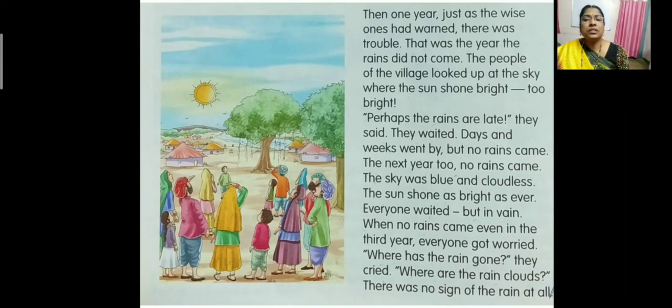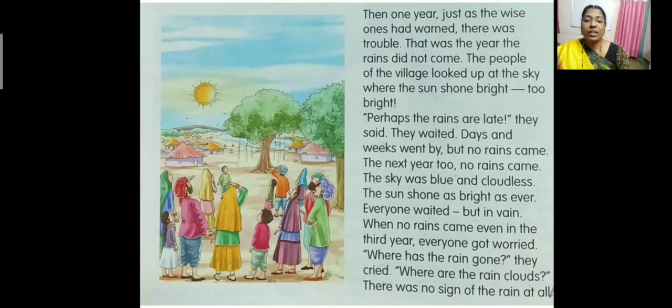The sun shone as bright as ever. Everyone waited, but in vain. In vain means no result. They waited for the rain, but they were disappointed. It was in vain, no rain.